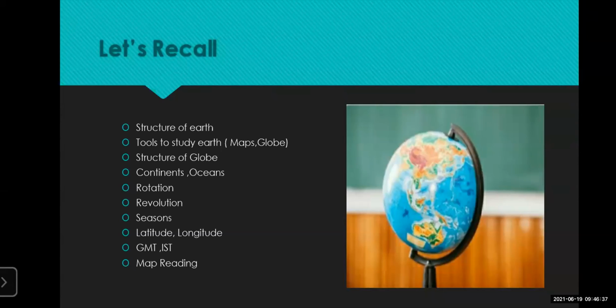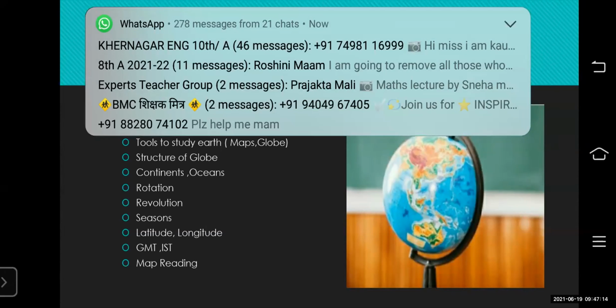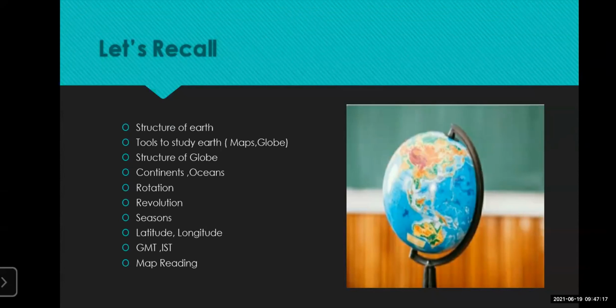Why is the earth blue in color? Because a large amount of the area of the earth, that is 74%, is covered with liquid or frozen water. So our earth is seen blue in color. Then we have seen the two tools to study the earth. The tools were the globe and the second tool was the map. We have also learned about the water bodies, those are the oceans of the earth: Atlantic Ocean, Pacific Ocean, Indian Ocean, Southern Ocean, and the Arctic Ocean.